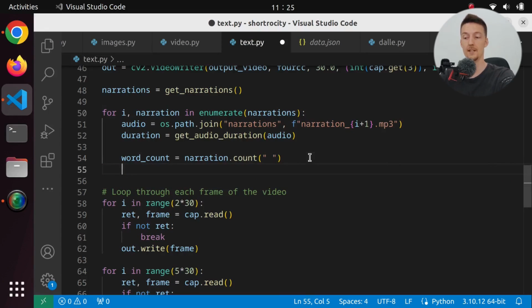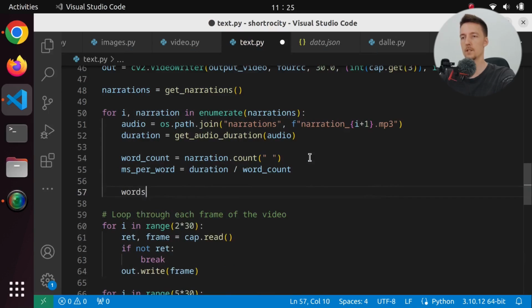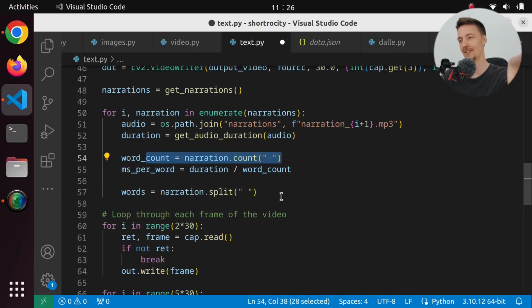And then we can say ms per word is going to be duration divided by word count. And let's say that words is narration.split with the space. Now, if I'm splitting, I guess I can get the word count just by using the length function.